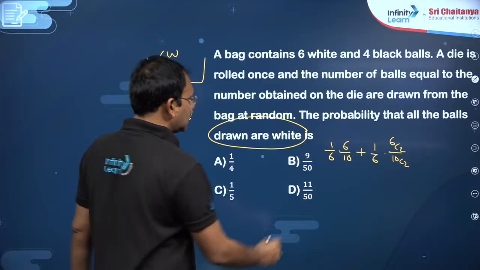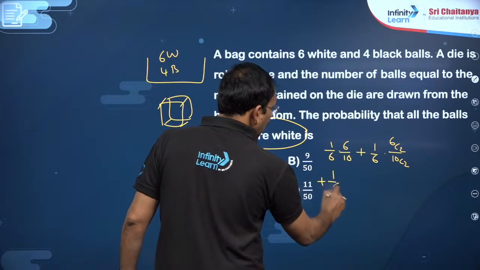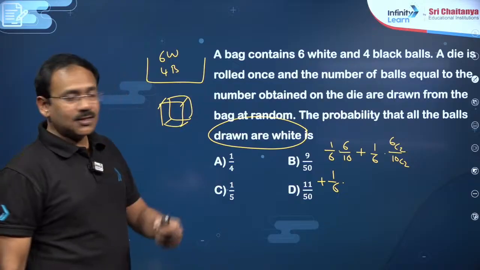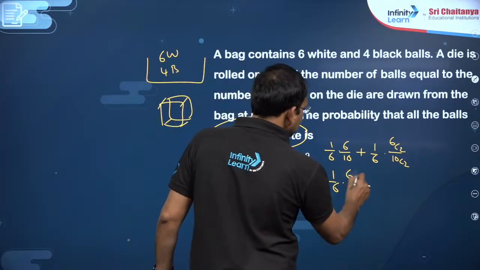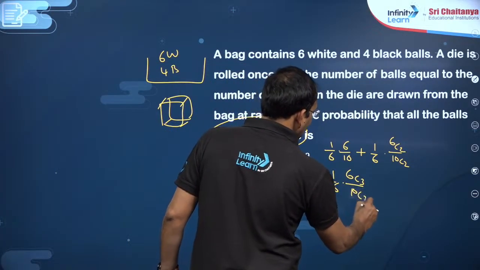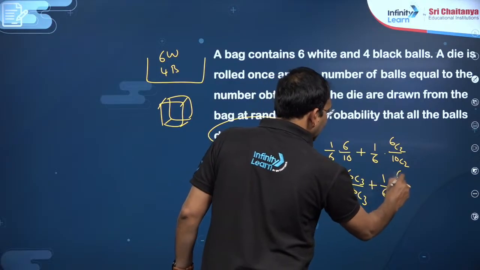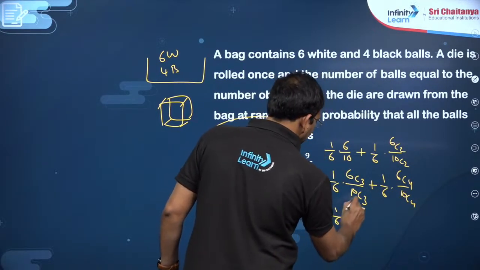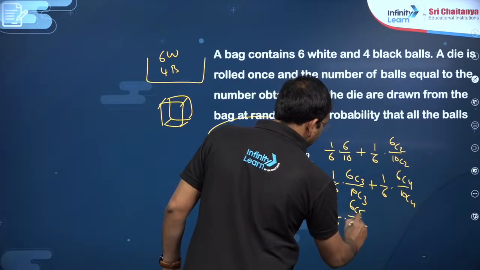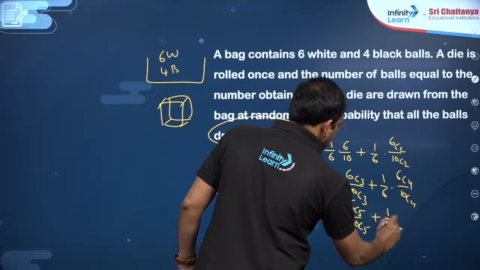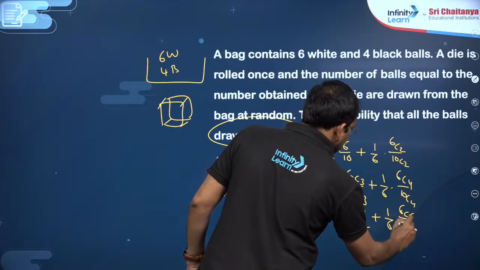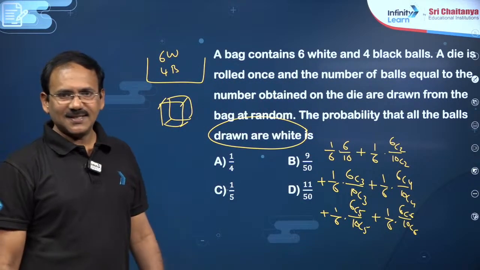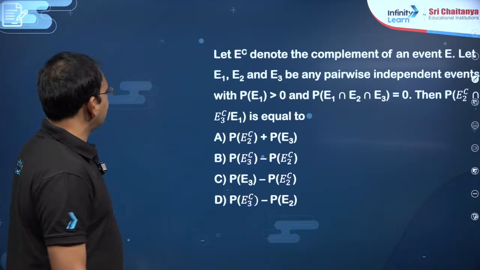Correct. The next, you have to get 3, probability is 1 by 6. Then you have to draw 3, all the 3 must be white. That means 6C3 by 10C3. Similarly, 4 case, 6C4 by 10C4. 5 case, 6C5 by 10C5. And 1 by 6 into 6C6 by 10C6. You just compute, you will get the answer, dear students. That's it. The next, my dear friends.